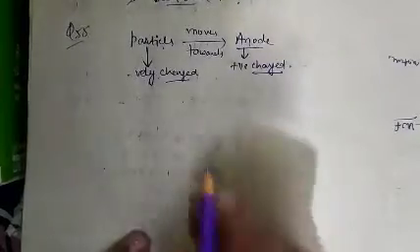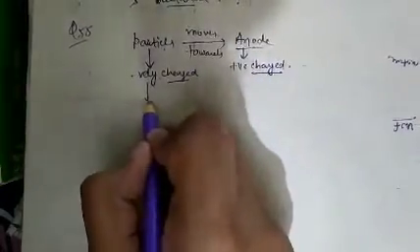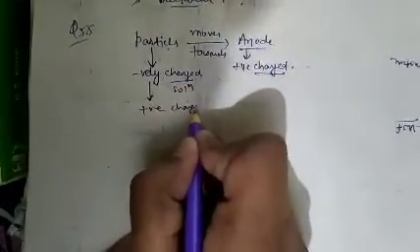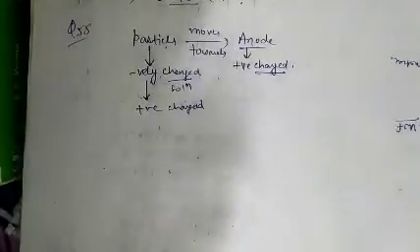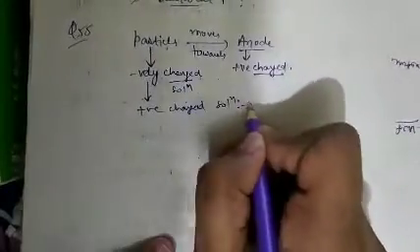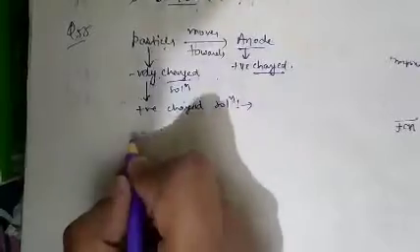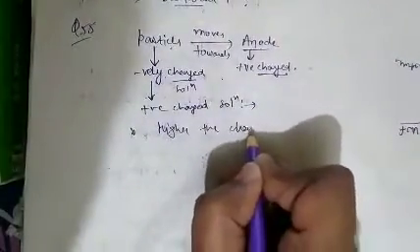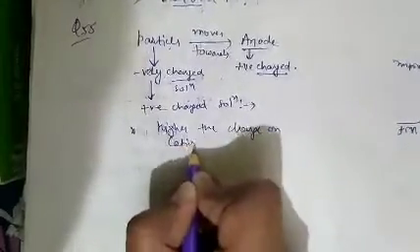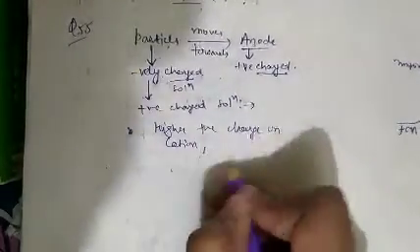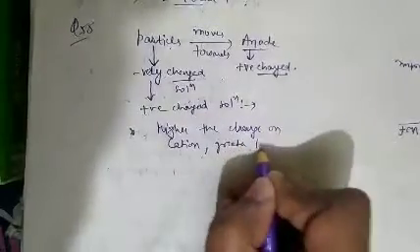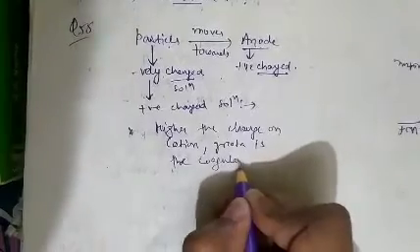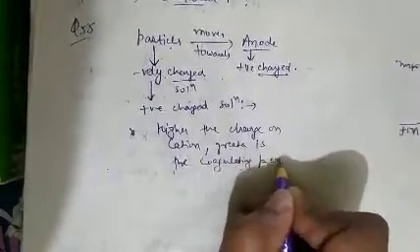For coagulation of a negatively charged sol, we use a positively charged salt, and we know higher the charge on the cation, greater is the coagulating power.